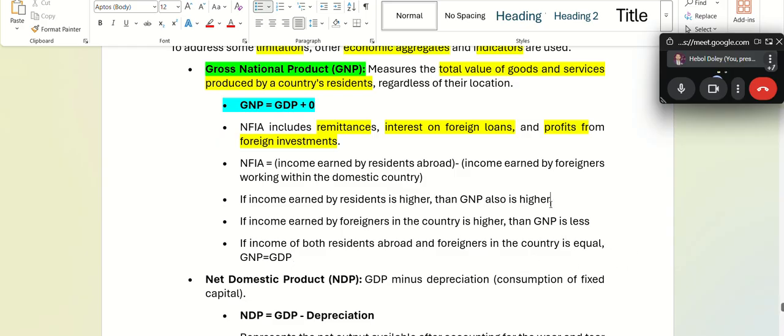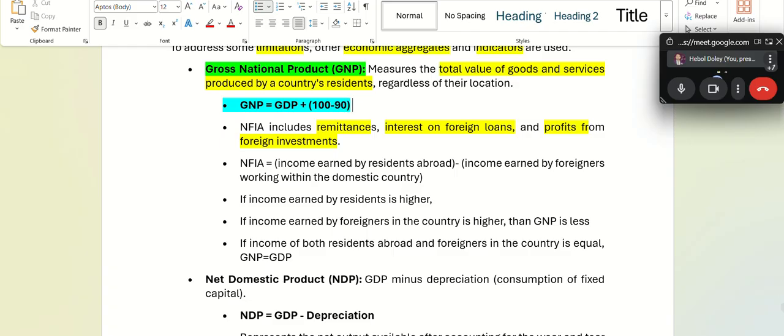Fine. I'll revise with you again. If income earned by residents is higher, what will happen to this GDP? Let's just say income earned by residents is 100 rupees, income earned by foreigners is 90 rupees.